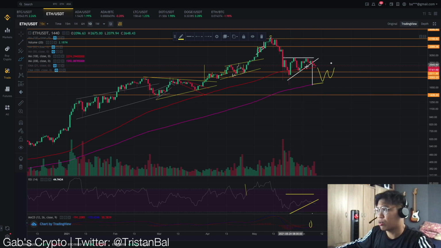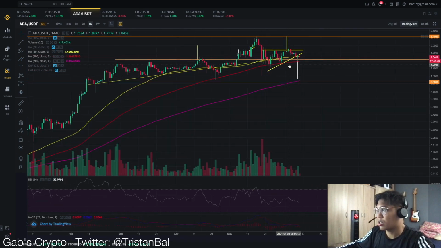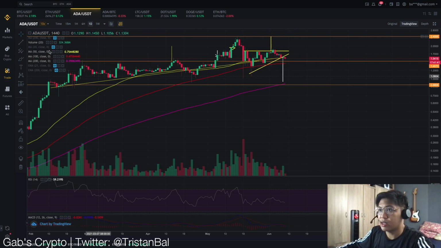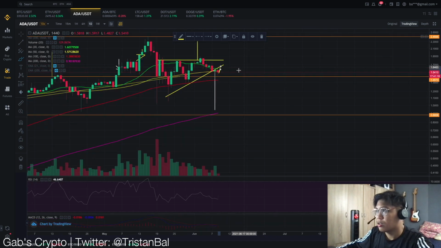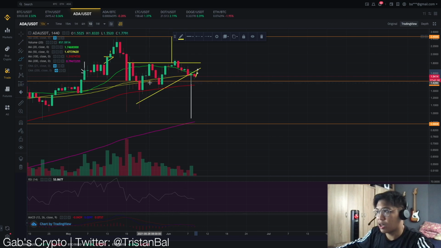And let's also try to look at this sa isa pang coin which is Cardano. And if you're going to understand the Cardano movement, we are also forming almost the exact same movement for Cardano. We are having these big bounces from the 100 to 50-day moving average. Pero ang difference nito is the 50-day moving average is now the one acting as a support for this Cardano. So the 50 and the 20-day moving average are the supports na nilalaro niya ngayon.